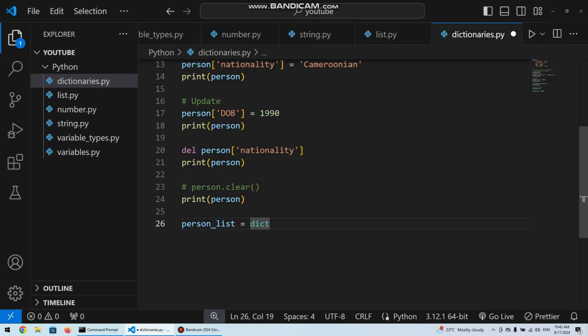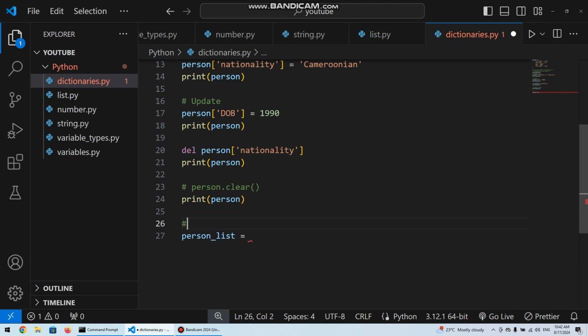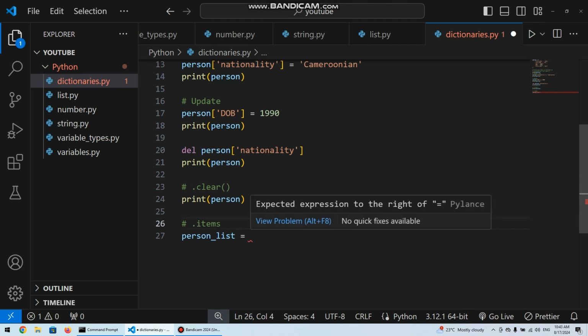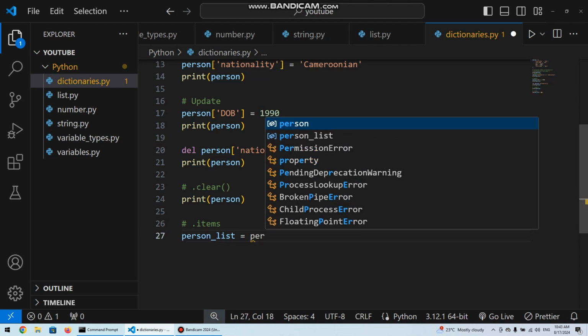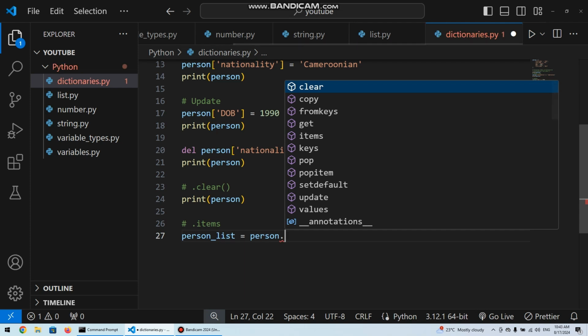from the person dictionary. So the method we are looking at is the items method. Let me just write it up here. So say items. We just saw clear. Now we are looking at items. So let's just say dot. So you know it's called on a dictionary. So if we say person dot items,